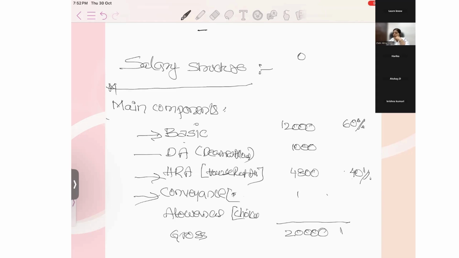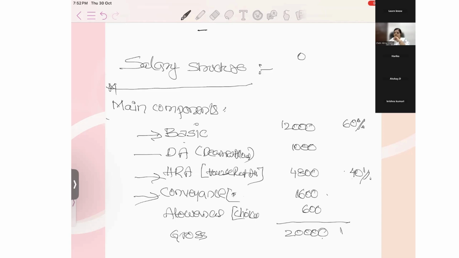So deduct this 17,800. Now I can take 1,600 as conveyance. Add that 1,600 for conveyance. How much did it come to? 19,400. So 600 will be my other allowances. I'm matching the figures. This is the major part where we have to take care in the salary structures.